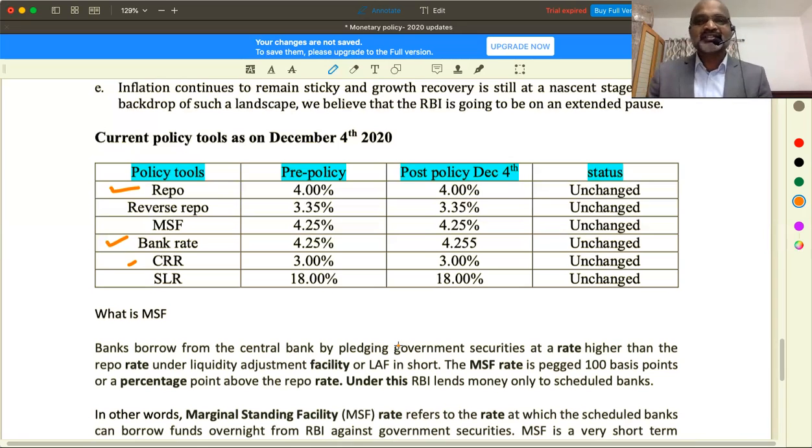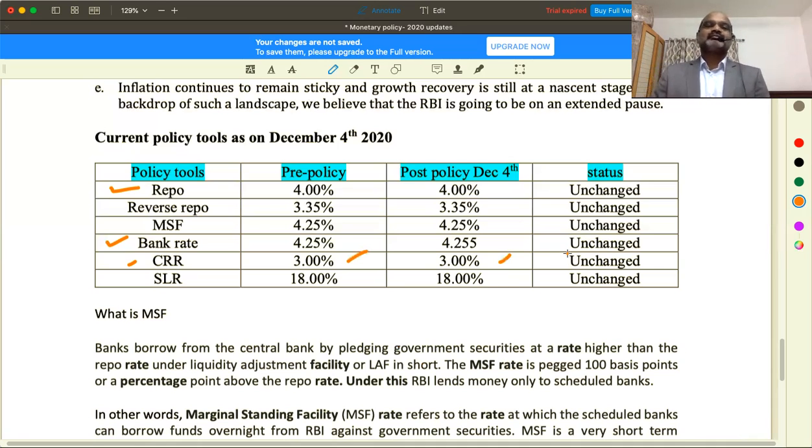From which deposits? Don't get confused. Time deposits and demand deposits. Understood now? Based on time deposits and demand deposits, a certain portion, previously 3% of your net time and demand liabilities, must be maintained with RBI, and even after the policy, the same.